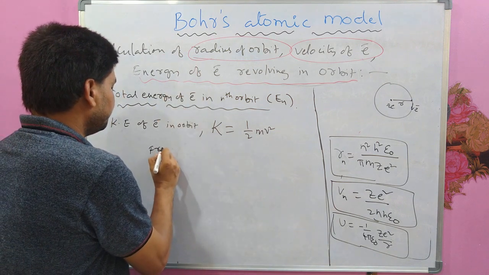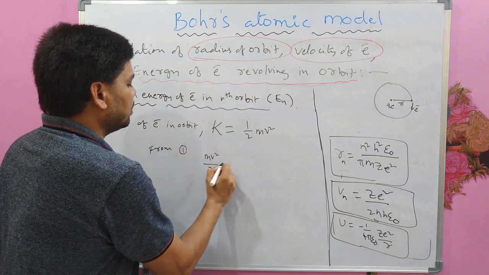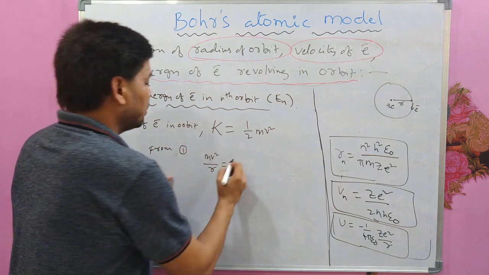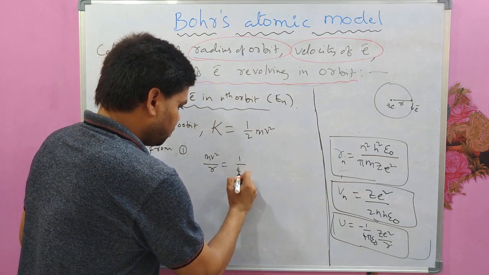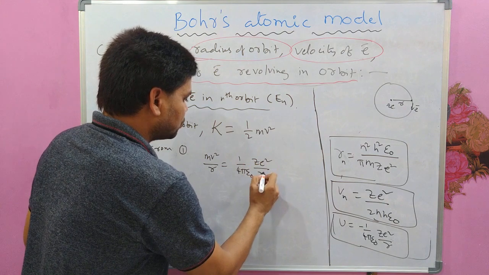from equation 1, mv square by r equal to 1 by 4 pi epsilon naught ZE square by R square.